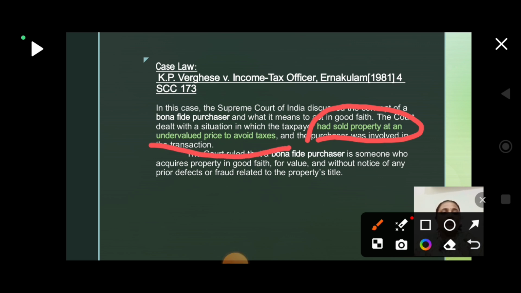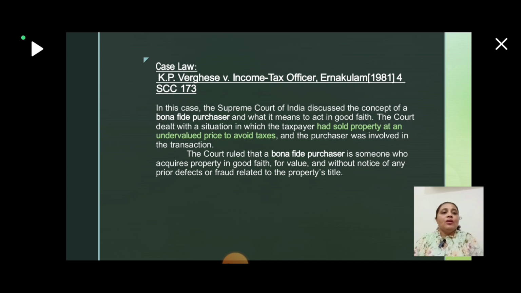The purchaser was involved in the transaction. The seller sold the property to avoid taxes, and the purchaser was also involved in it. And what happened? The court ruled that the bona fide purchaser is someone who acquires property in good faith for value and without notice of any prior defects or fraud related to the property's title.